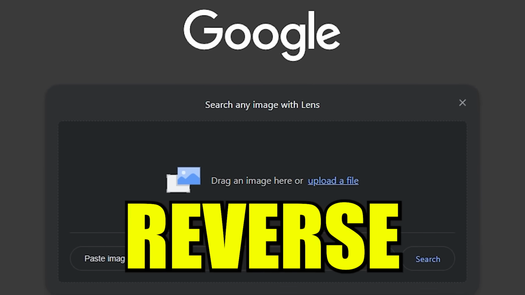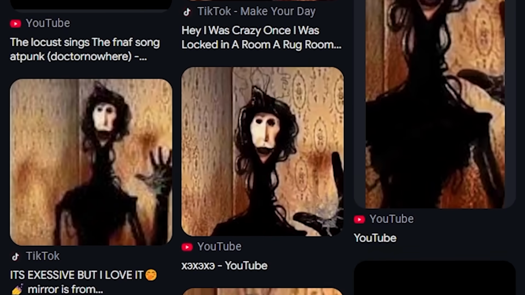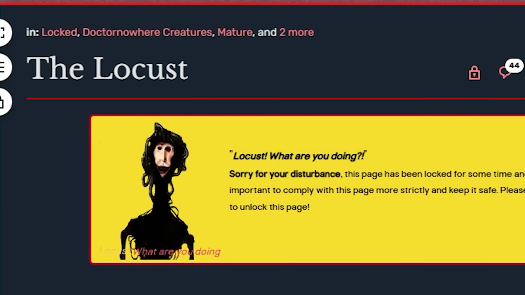Well, let's go ahead and try to reverse image search it. So we go here, drag it all the way down to Google Images. All right, what are we gonna get? A few moments later. Okay, so I keep seeing all these links refer to it as a locust. I then managed to find this Wikipedia here.